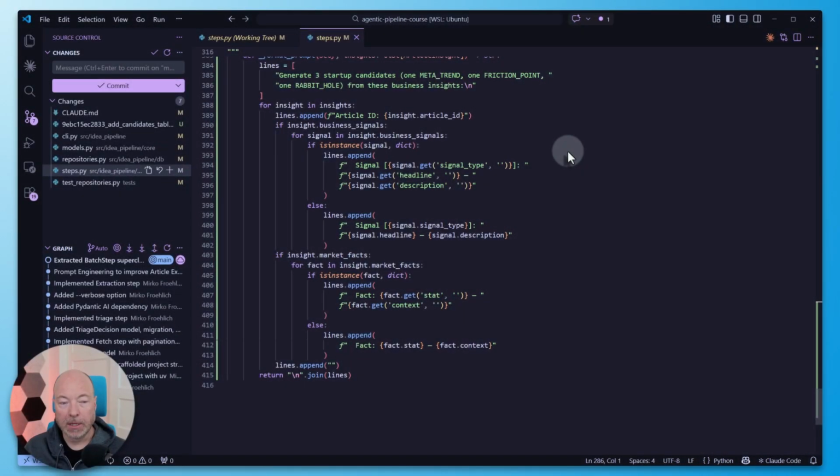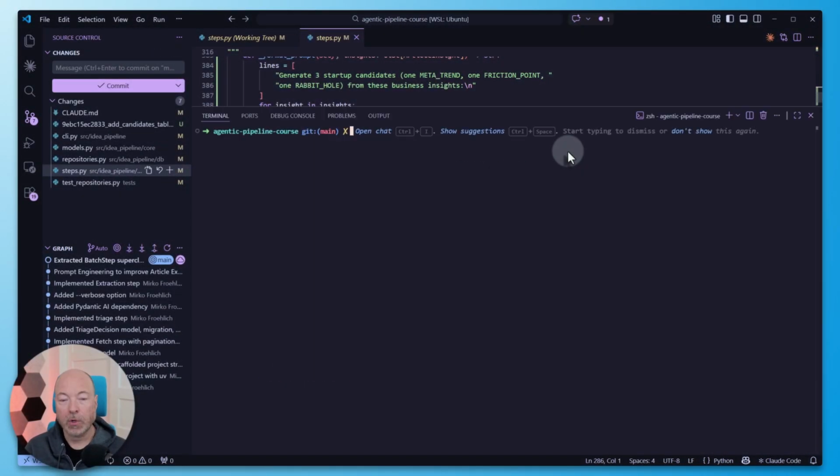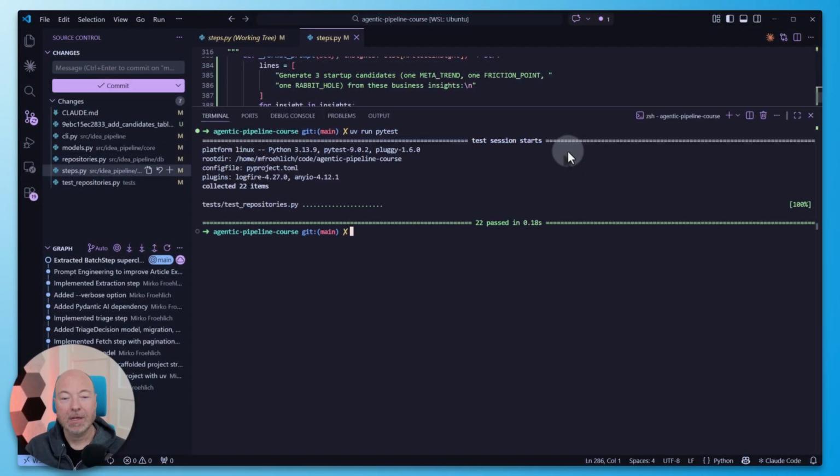Okay, so I think this looks great. We'll run our tests as usual. Nice and fast. I really love the SQLite in-memory database. So fast to set up and tear down. So that's basically instant. Now we will kick off the actual pipeline.